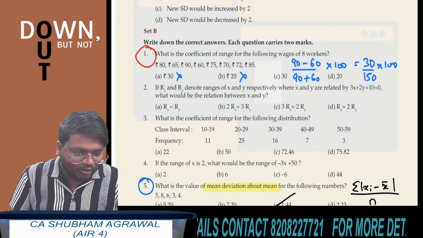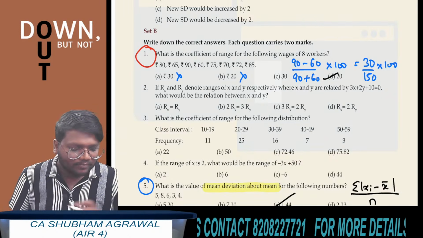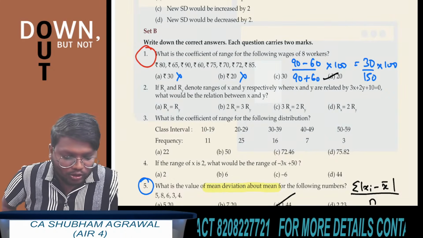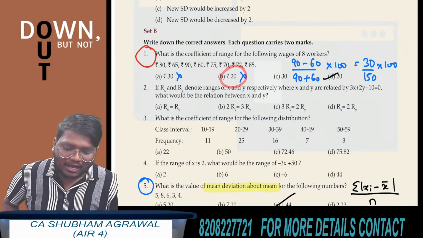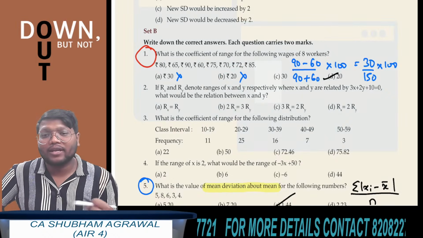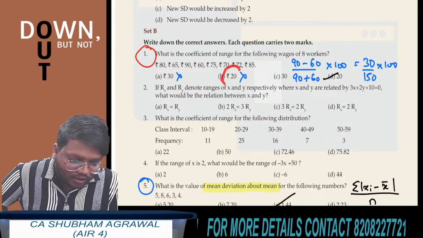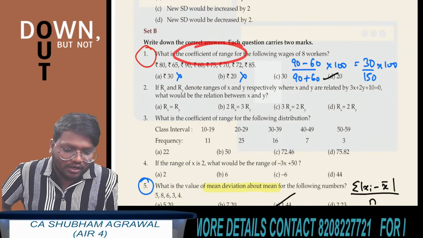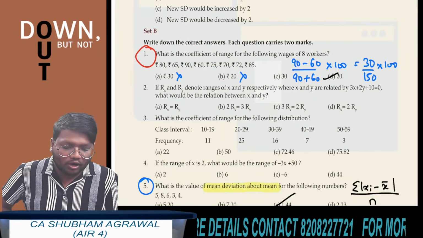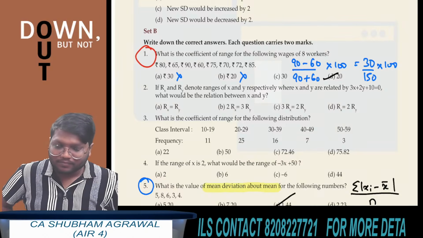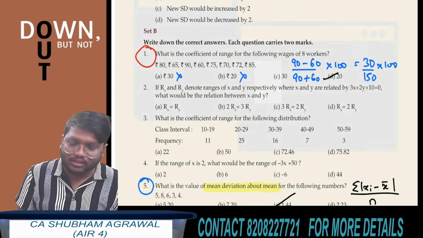Which option is correct? Option B. Okay. 30 upon 150 multiplied by 100 is what? 20. Don't choose option B as the answer. I have taken this question to explain to you what mistake you can make in the exam. Here if any student chooses option B as the answer, the answer is wrong, because the coefficient of range has no units. So you cannot choose option B as the answer. The correct answer is what? Option D, 20. I hope all of you have understood this thing.